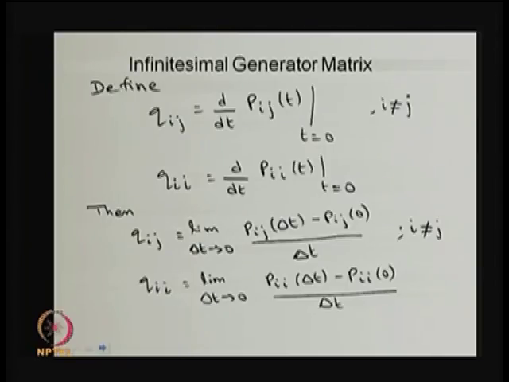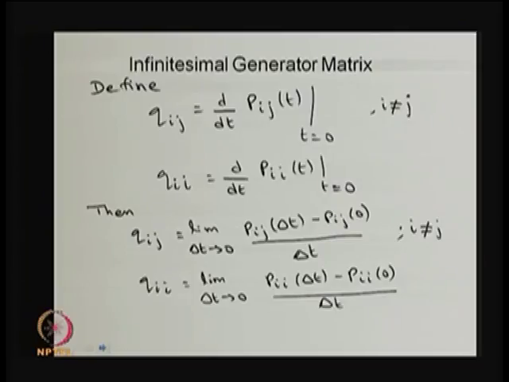So, you take the derivative, then substitute t equal to 0 for all i not equal to j. Then you define Qii separately in the same way, because Qii, the diagonal element, is going to be different from all other elements, therefore I am defining it separately. You know how to find the derivative of Pij of t with respect to t, that is nothing but the limit delta t tends to 0 of the difference divided by delta t.